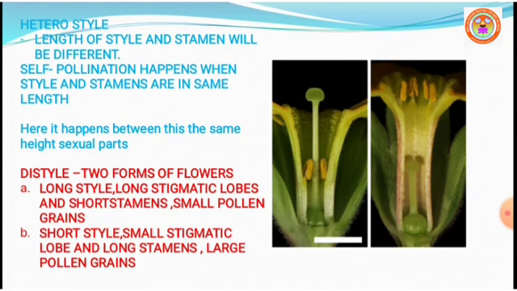cross pollination. The first one, distyly. Distyly is observed in the plant Primula. The plant produces 2 forms of flowers, which you can see. One is pin or long style, which you can observe at A. The pin or long style has long stigmatic papillae, very short stamens and small pollen grains.